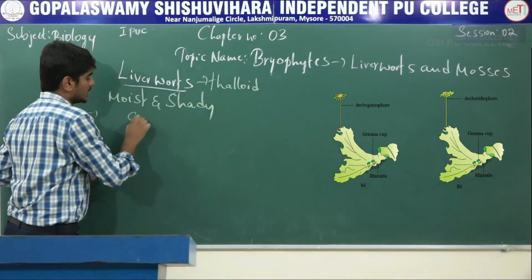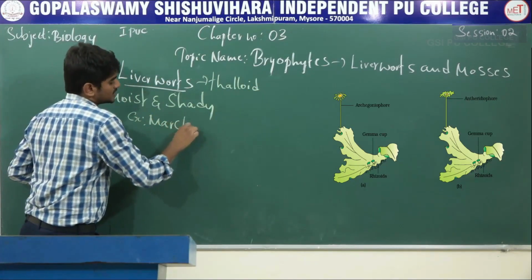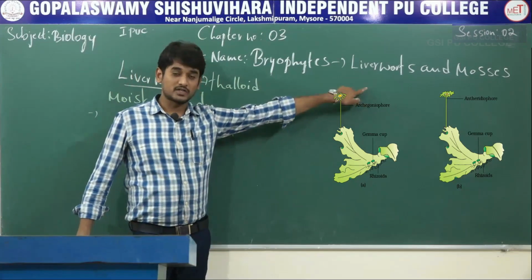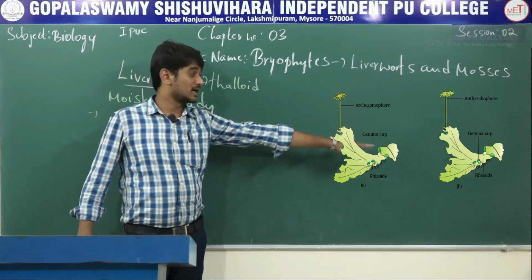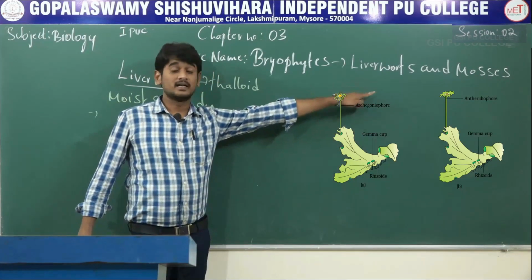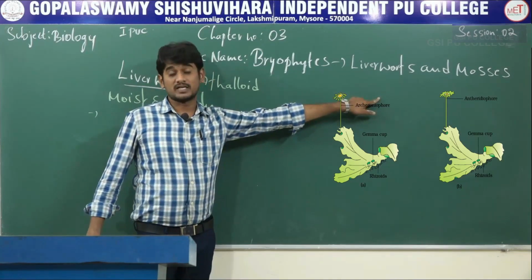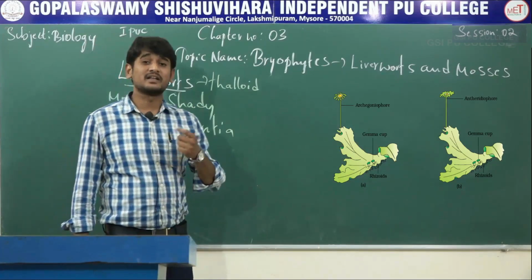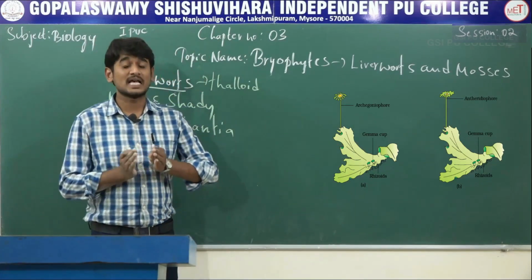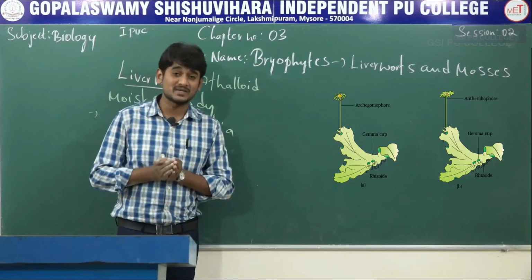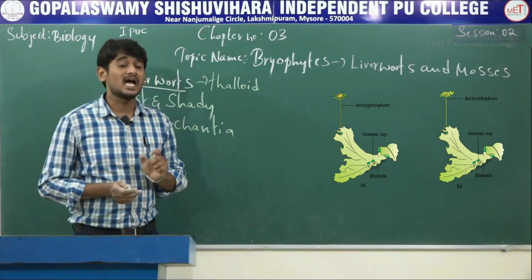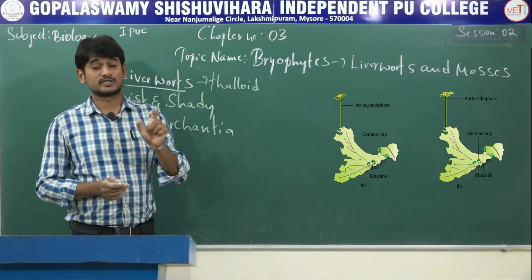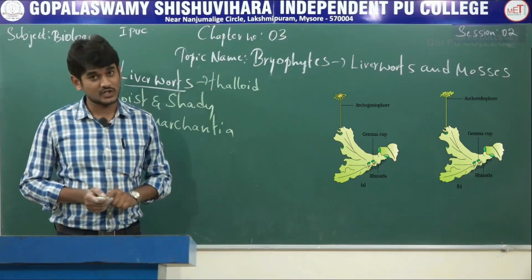Example, Marchantia. Yes, on the right side you can observe Marchantia. Both male sex organ and female sex organ are there. The male sex organ is antheridiophore, the female sex organ is archegoniophore. The thallus is dorsoventrally flattened and closely appressed, which means attached to the substrate, which means substratum, with the help of rhizoids. And they have tiny leaf-like appendages in two rows on the stem-like structure.